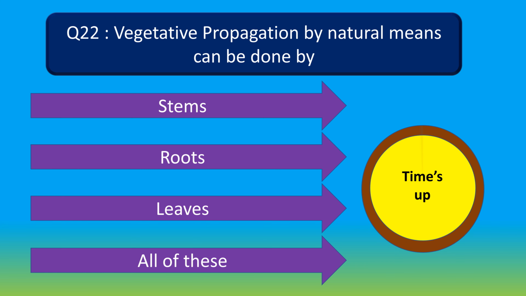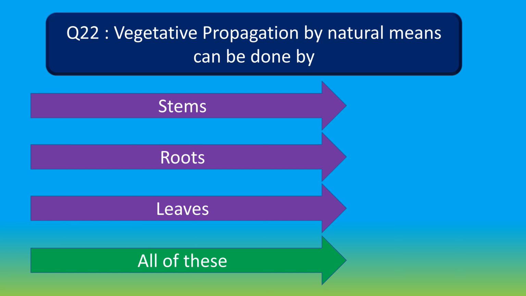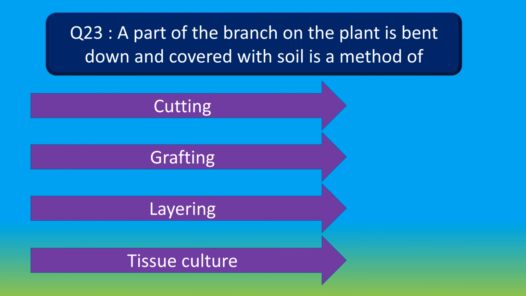Your time is up. And the right answer is all of these. Vegetative propagation by natural means can be done by stems, roots, and leaves. Moving to question number 23. A part of the branch on the plant is bent down and covered with soil is a method of option A, cutting, option B, grafting, option C, layering, and option D, tissue culture. Your time starts now.